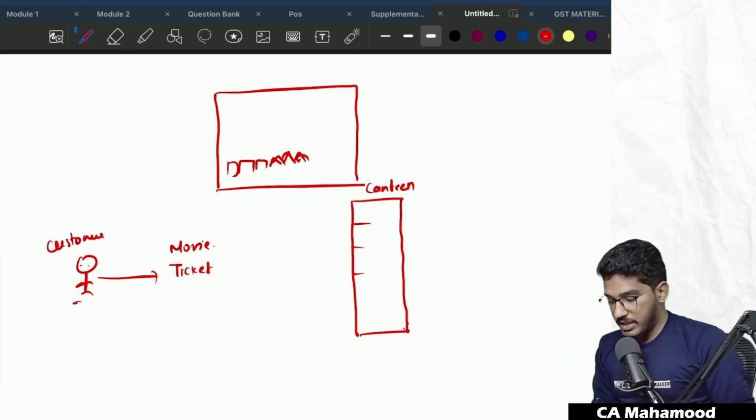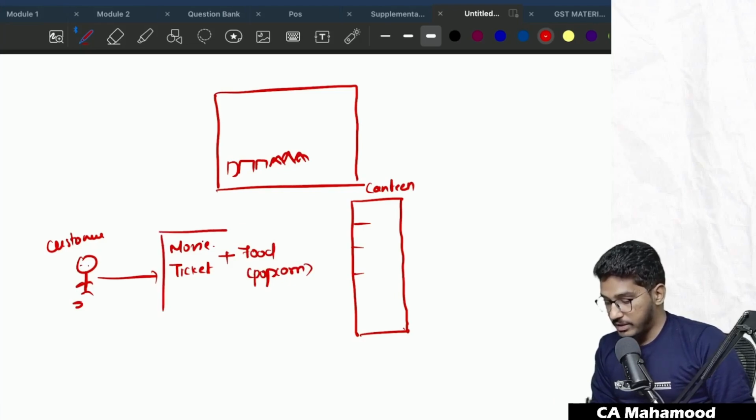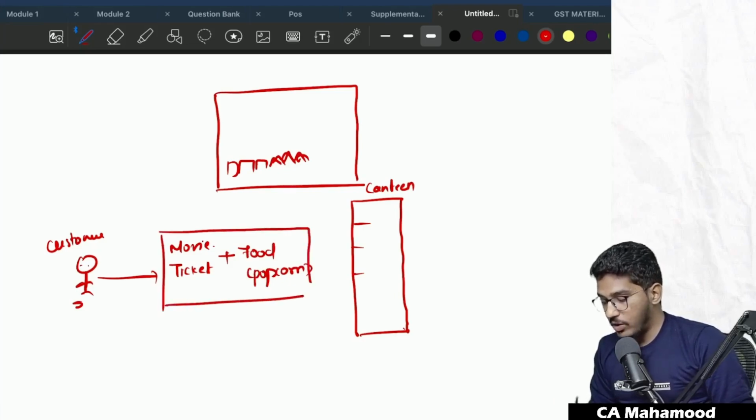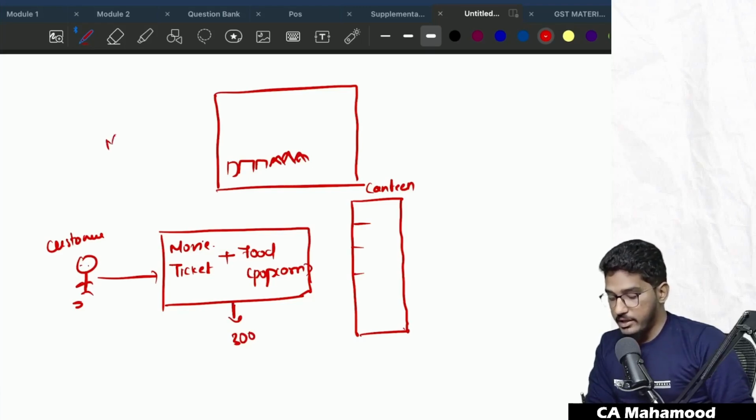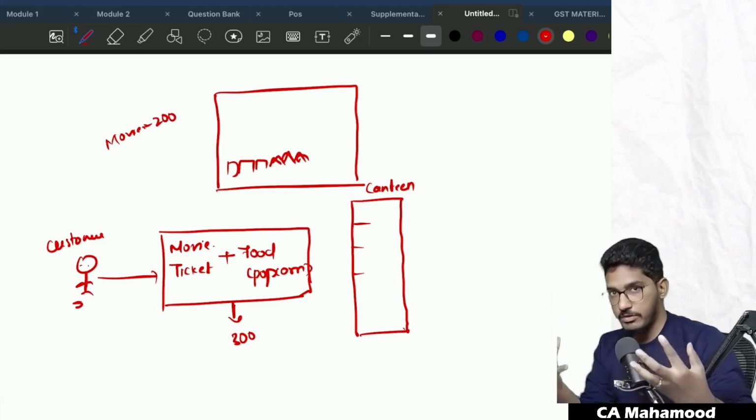So you are a customer, you book the movie ticket, and along with that you have also booked food. For example, along with the movie ticket, you have ordered popcorn, a package. So for this entire package, a movie ticket along with a pack of popcorn, the theater has charged you 300 rupees. If you book only the movie ticket, the price is 200. If you book the movie ticket along with the popcorn as a combo, the price will be 300.